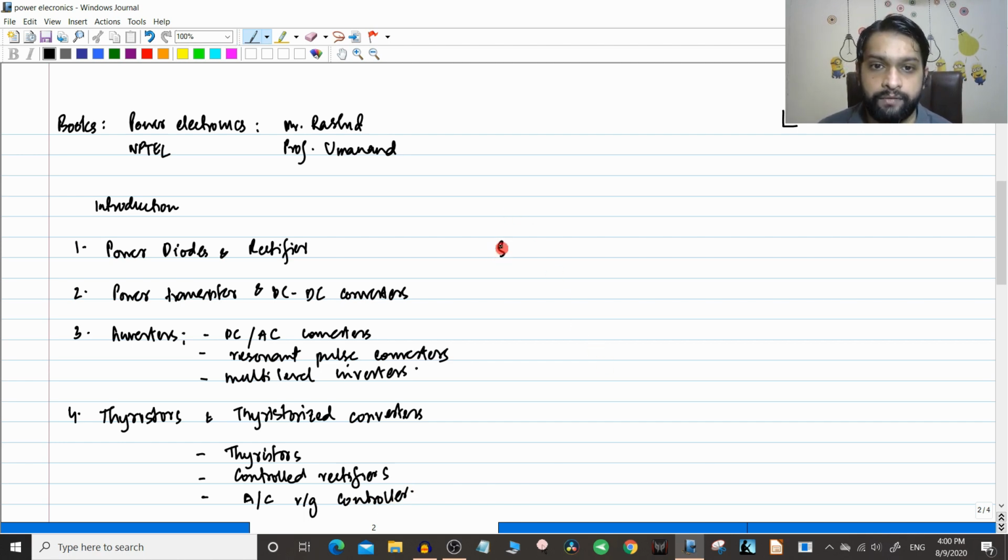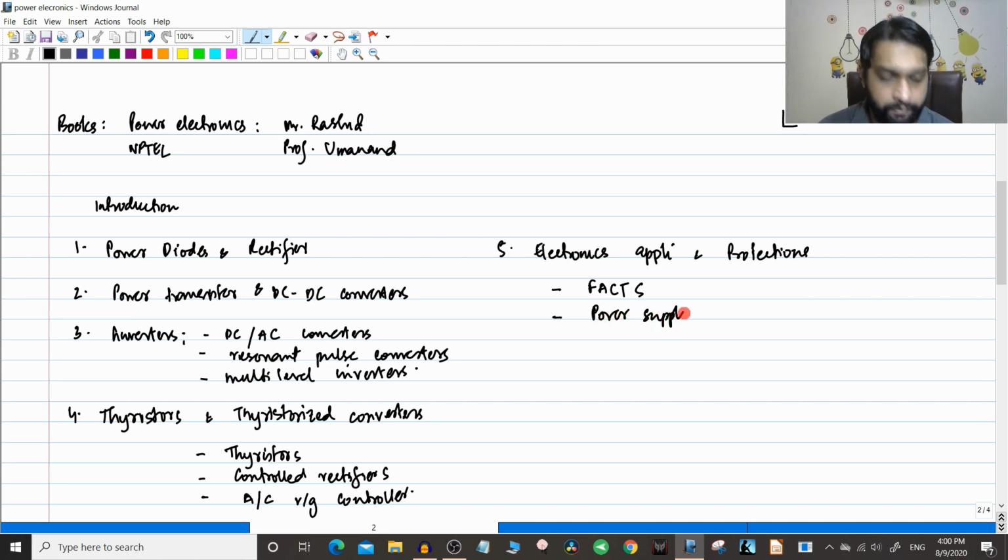And the fifth and final part of the course is supplementing whatever you have learned into a single concept. So there you will be going through electronics applications and protection. Okay. In this topic everything will be done in a very basic manner. We will not be going in depth, but it is like a conclusion of the course. So the first will be FACTS, that is flexible AC transmission systems, and next is the power supplies. We will see concepts of power supplies. Then we will be seeing DC drives. This is why I told you a little bit of machines you need to know.